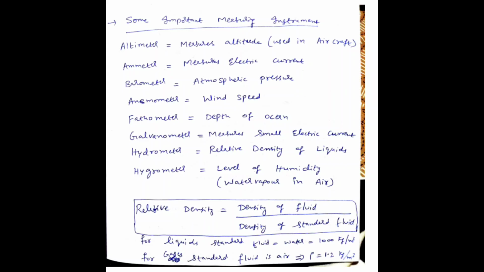Anemometer will measure the wind speed. Generally near the oceans they will use this anemometer to find the wind speed. And fathometer: this fathometer will measure the depth of the ocean. And galvanometer. Galvanometer also measures electric current. Here, ammeter is also measuring electric current and galvanometer is also measuring electric current, whereas ammeter measures electric current and galvanometer measures small electric current. A small amount of electric current is measured with a galvanometer.